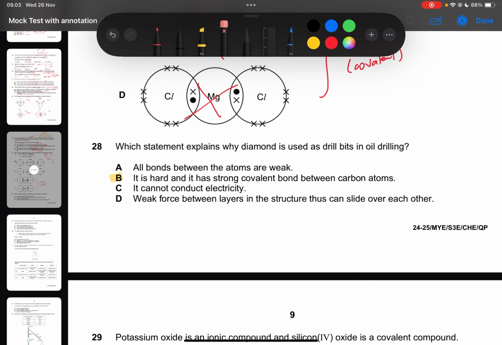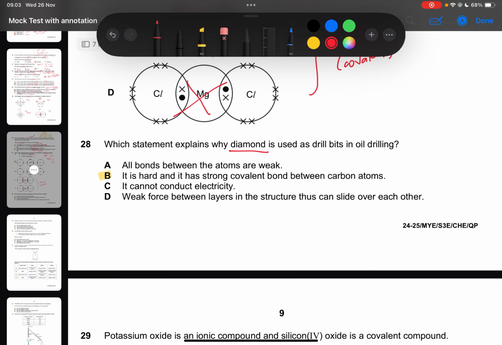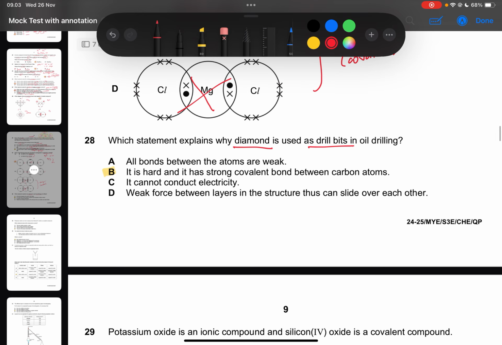2024-2025, question number 28. Which statement explains why diamond is used as drill bits in all drilling? Statement A, all bonds between the atoms are weak. This is not correct. Remember, covalent bonds are strong bonds. It is hard and it is strong covalent bond between carbons. So that is our correct statement.